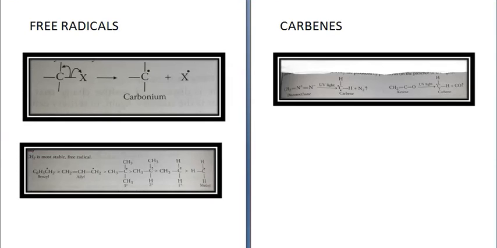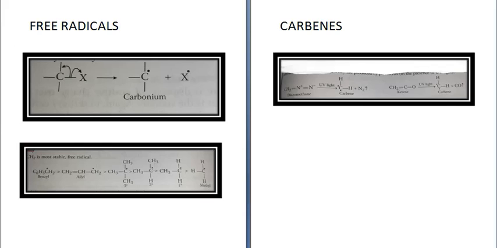Next is free radicals. They are formed by homolytic bond fission. I have already told you of the covalent bond. Structure is sp2 hybridized, planar, and bond angle is 120 degrees. Triphenylmethyl is the most stable free radical, but after that benzyl, then allyl, then tertiary, then secondary, then primary, then methyl.